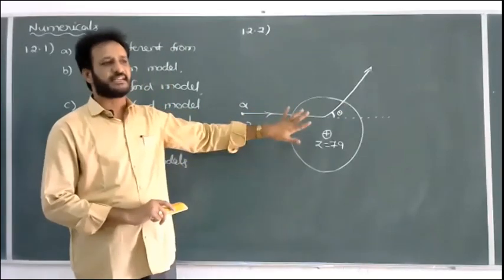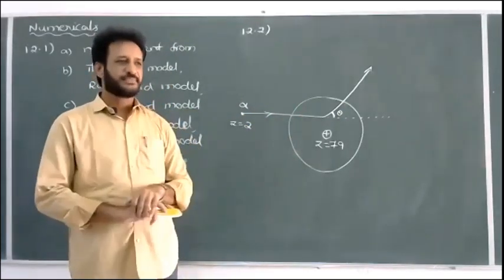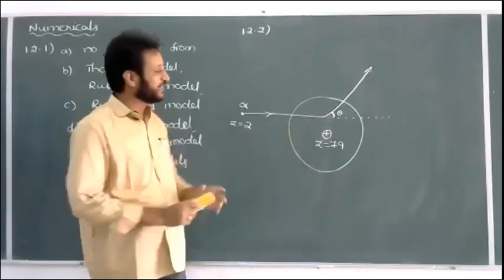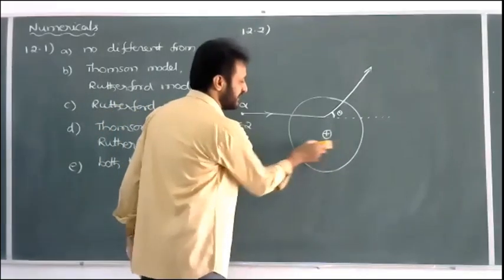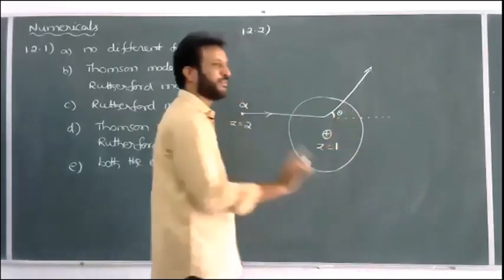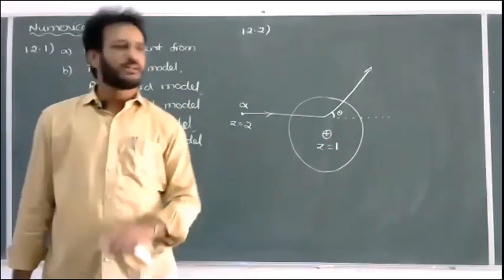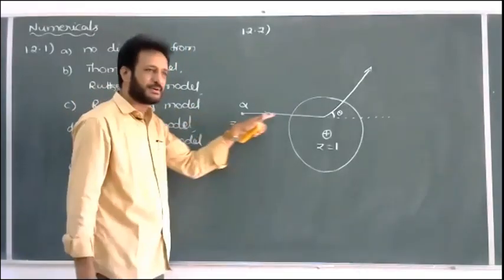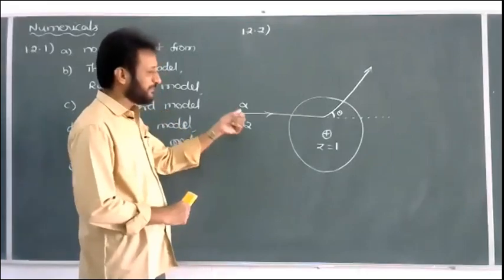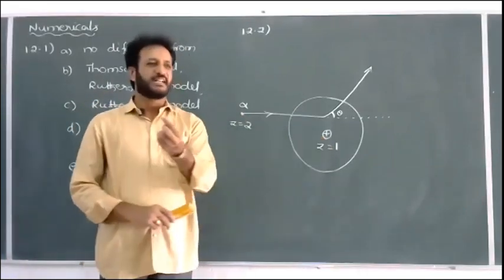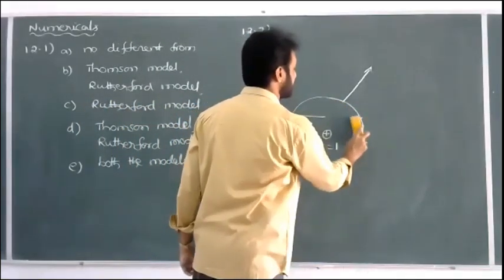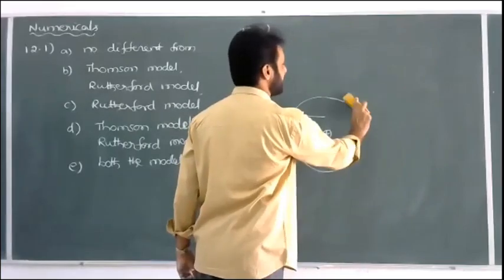But that is the experiment Rutherford conducted. In the question, suppose you are given a chance to repeat the same experiment, but instead of the gold nucleus, we take a solid hydrogen nucleus with atomic number 1. Whenever we send the same alpha particle in this way, what result would you expect? Compared to the alpha particle, hydrogen is very small. That's why, because of the hydrogen nucleus, the alpha particle path may not be changed.